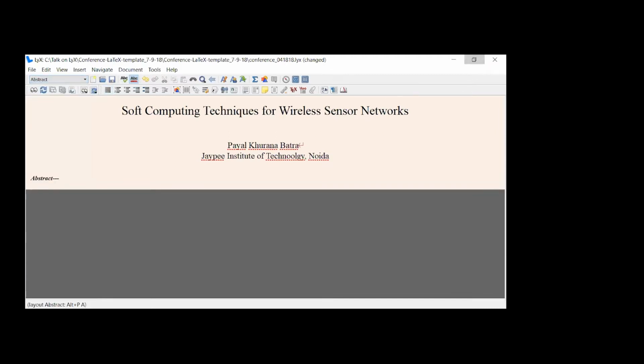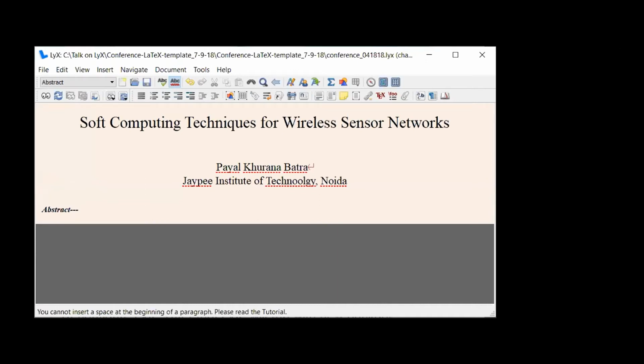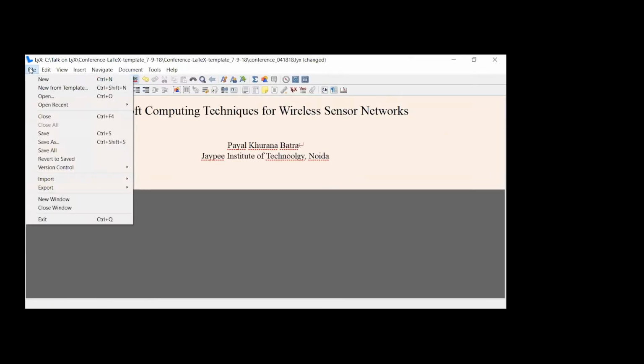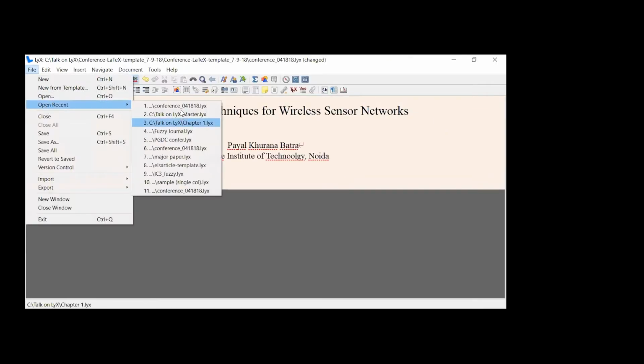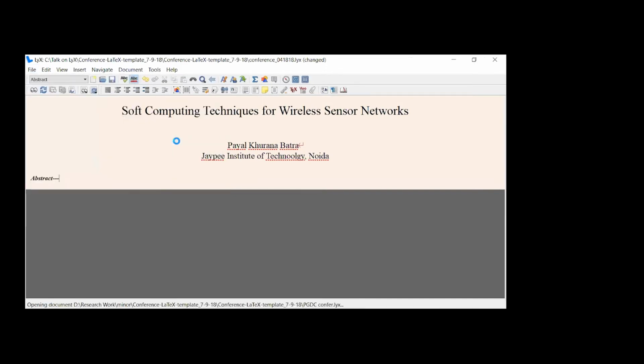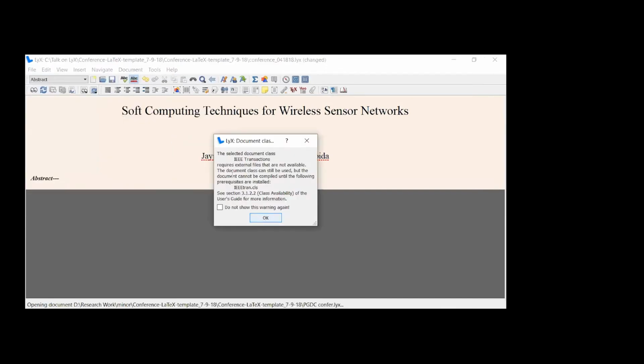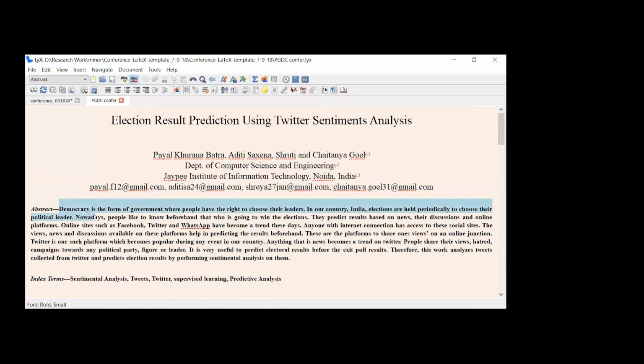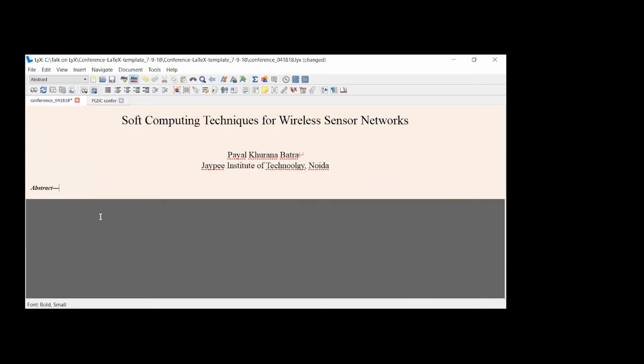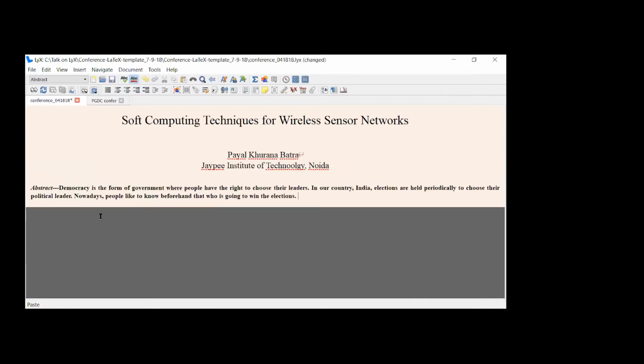So now I'll write the abstract. Suppose let me open another file. In order to save the time, I'll simply copy paste the lines from there. You can copy paste the lines from another file. Suppose I open this file, and suppose that I copied these lines from here and simply pasted here. Clear? That is just to save your time. You have to type here whatever you want to type.